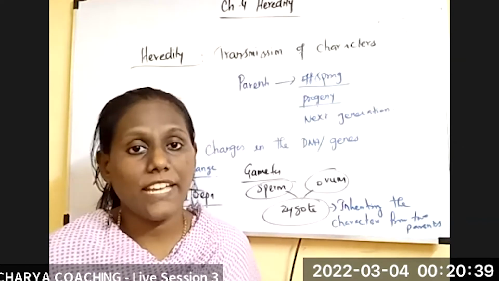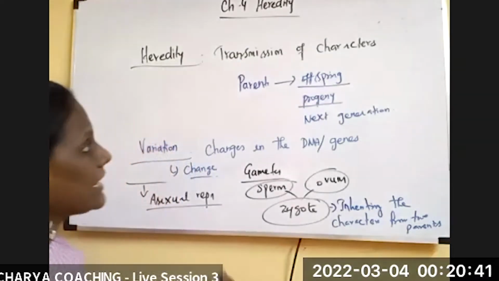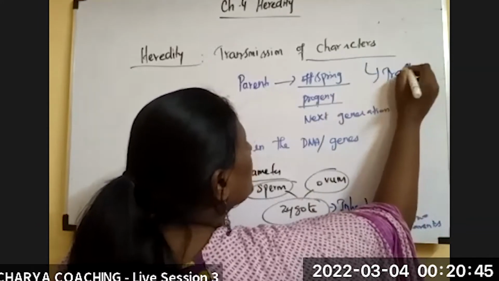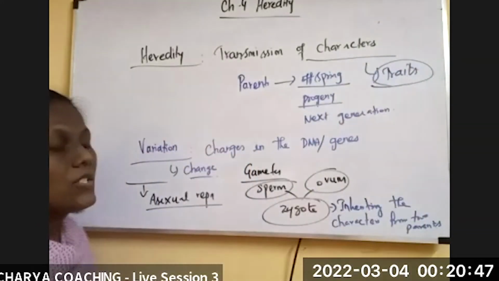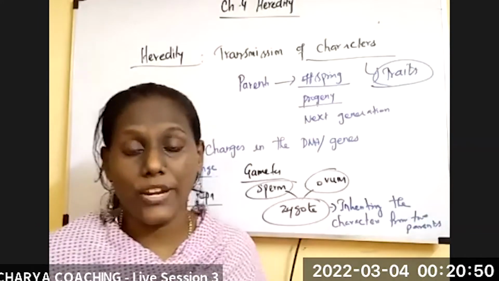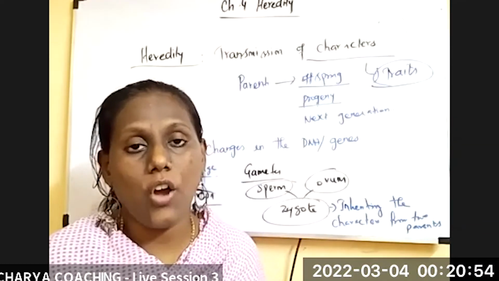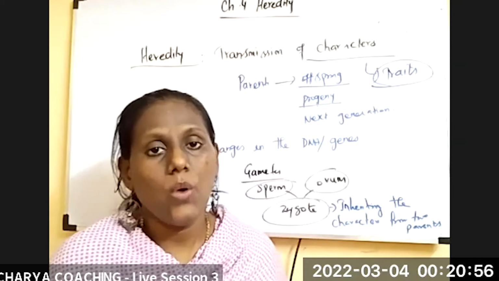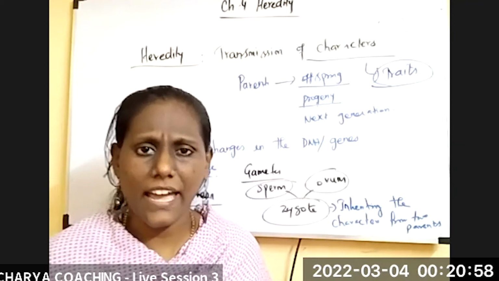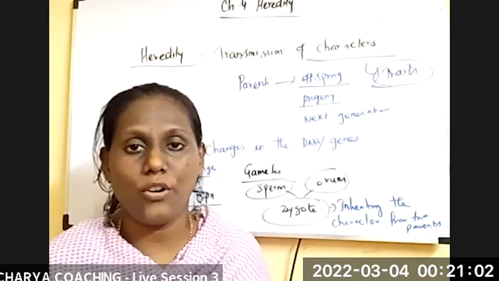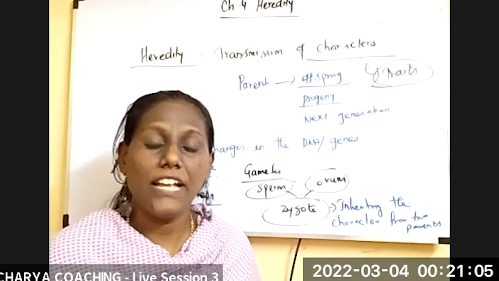While we learn about heredity, the one important thing is characters. Here the new word you are going to learn is traits. In heredity we also use the word characters, but most commonly we will use the word trait. A trait is nothing but the characters, like physical and physiological features in our body, which are inherited from the parents.